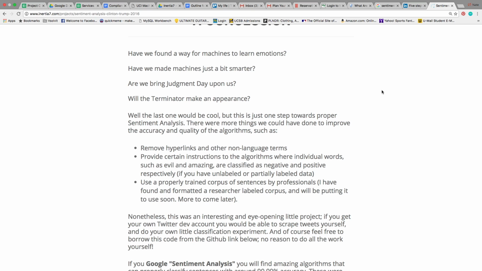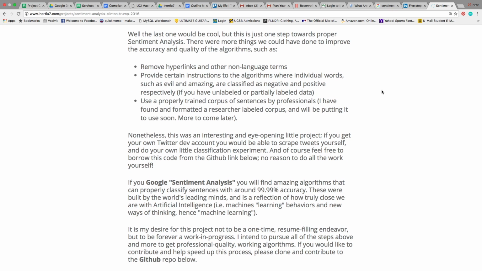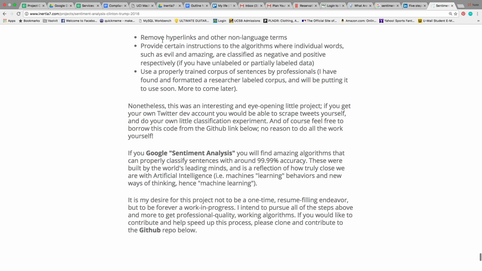Now, in conclusion, have we really taken another step in artificial intelligence? Yes and no. This has been done before. Like I said, there's things I want to do, like remove hyperlinks and train on another, more objective corpus that will allow for better accuracy.